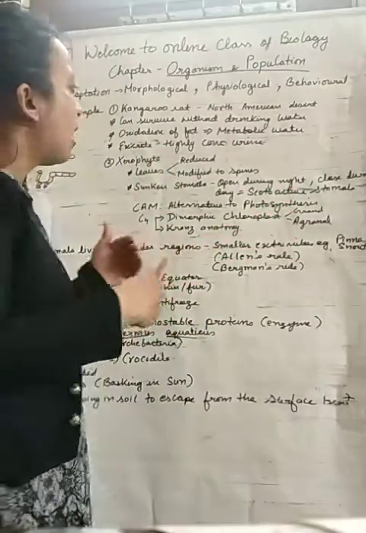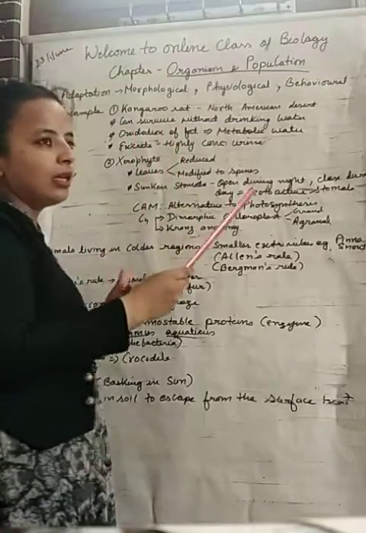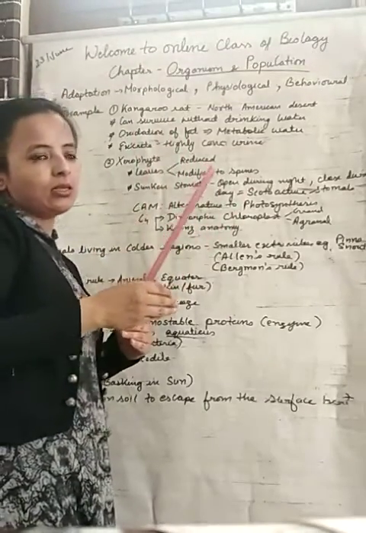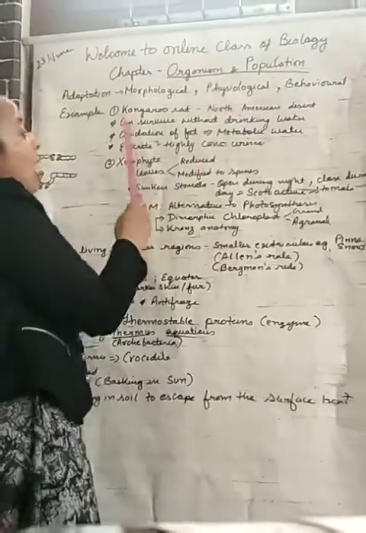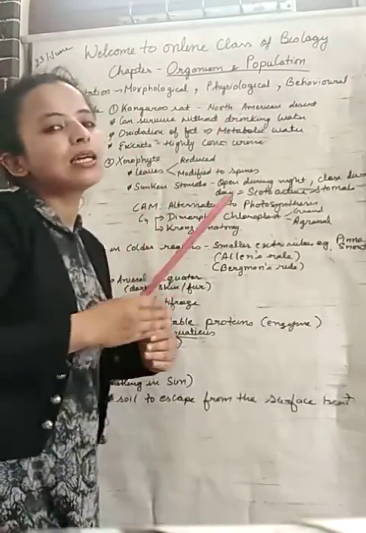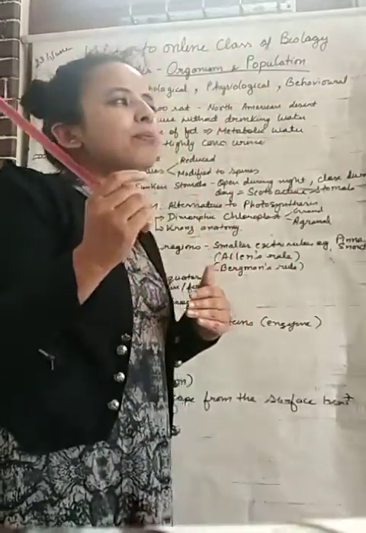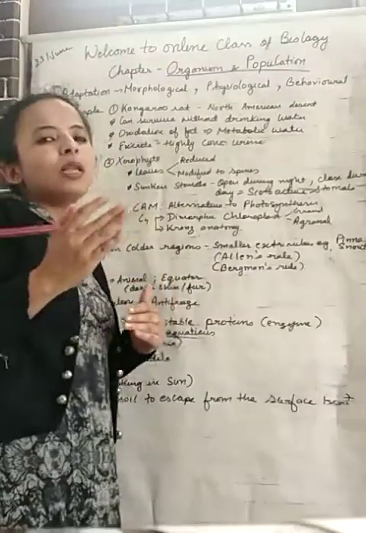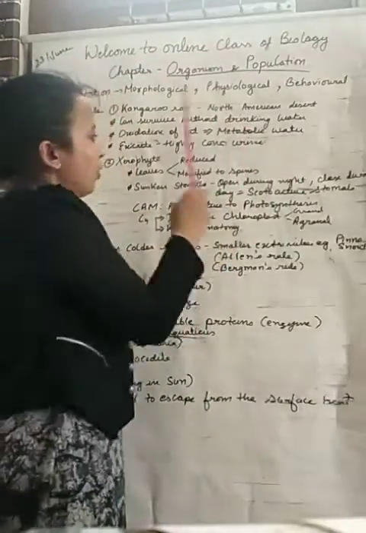There is a lot of fat below its skin which also prevents evaporation, and it excretes highly concentrated urine, meaning there is a negligible amount of water in its urine.